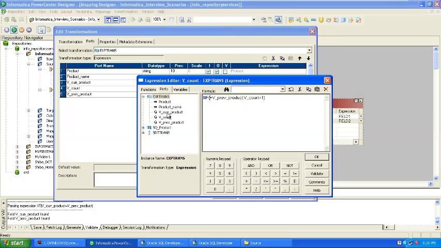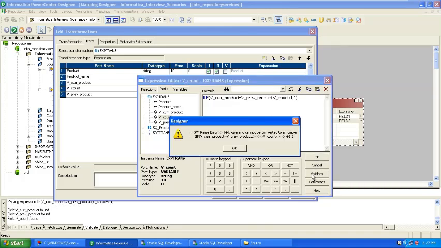Okay, so v current port is this. After that I need to create equal to, if previous product, then v count plus 1 else 1.